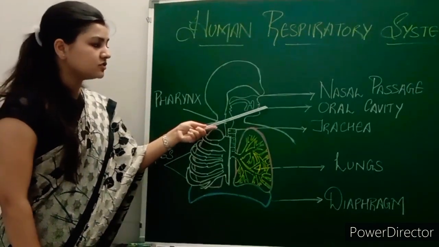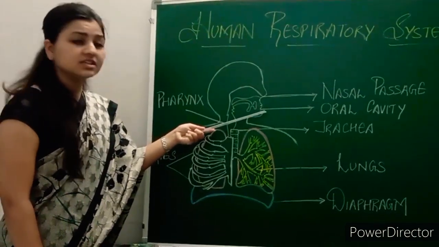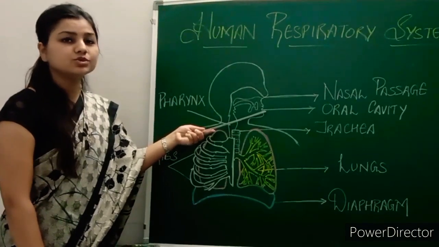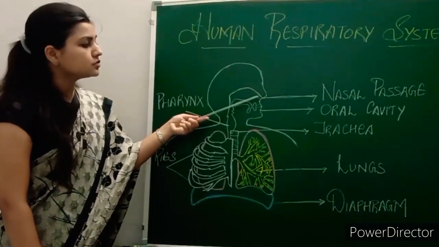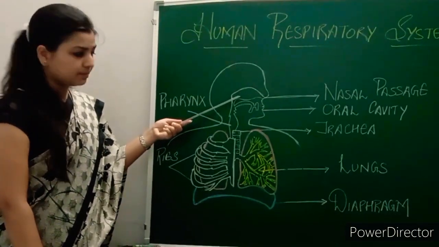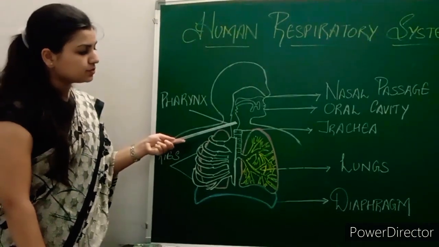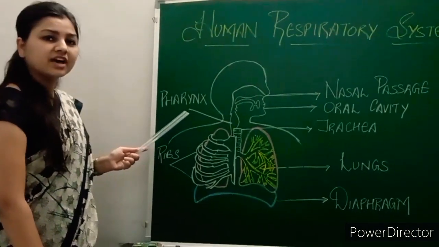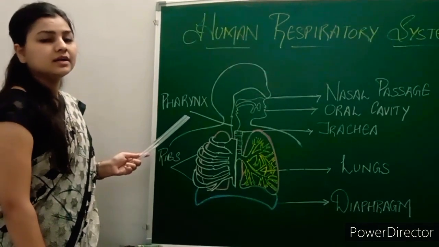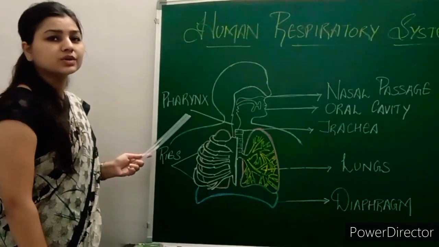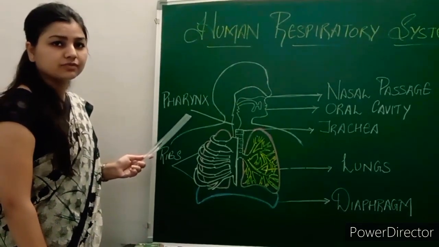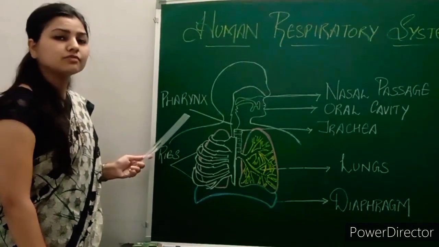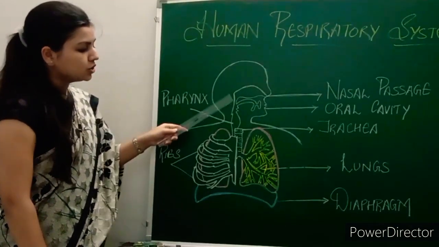Now there is the oral cavity. The oral cavity is your mouth, from where you take in food. So the air passes through the nasal passage and then it passes through the pharynx. The pharynx is a point where the air passes through, or you can say it is the throat region. The pharynx is a throat region from where the air passes to the trachea.